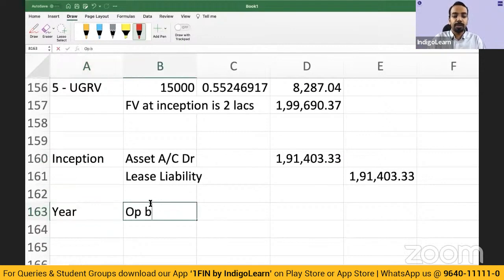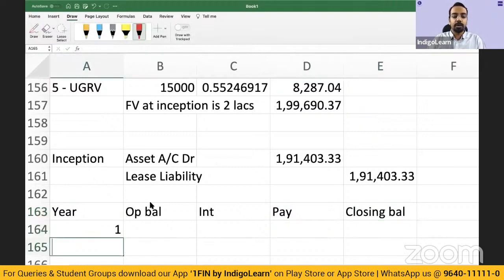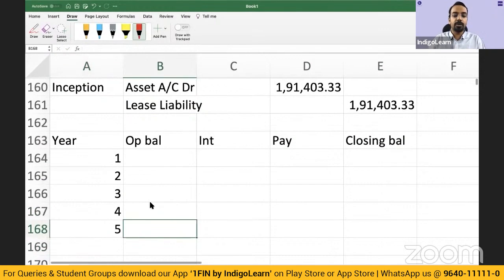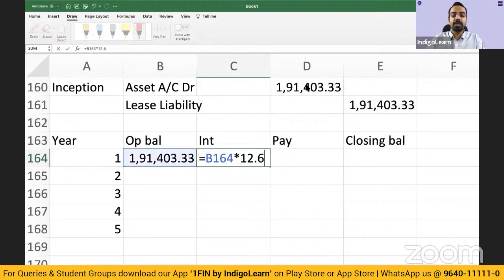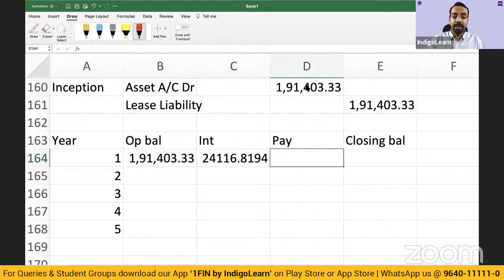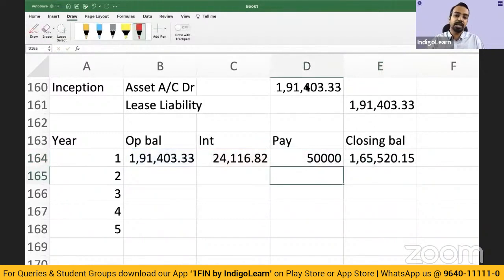Year, opening balance, interest, payment, closing balance. So 1, 2, 3, 4, 5 years we are talking about. Opening balance is 1,91,403. Interest at 12.6% for the year. Payment is 50,000. Closing balance is opening balance plus interest minus payment, which is 1,65,000.